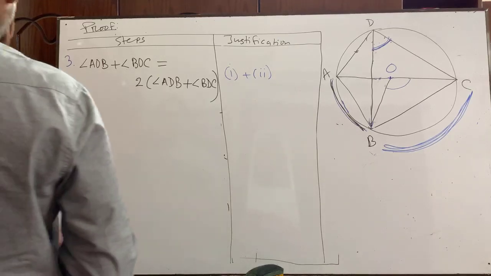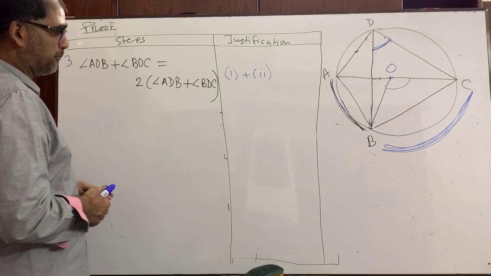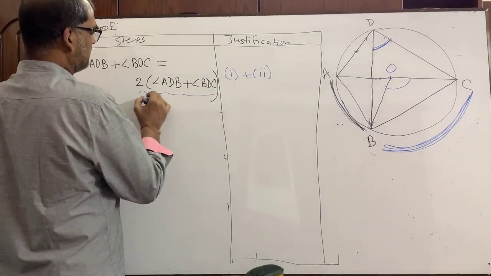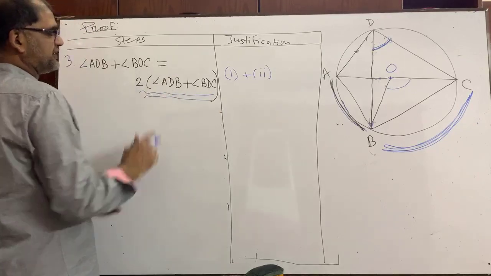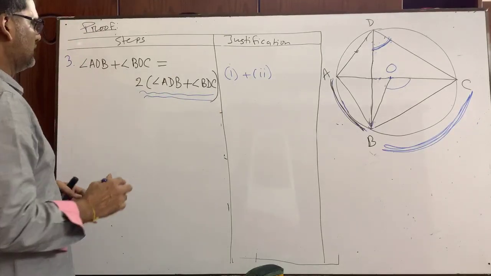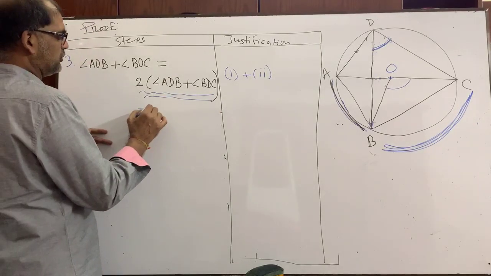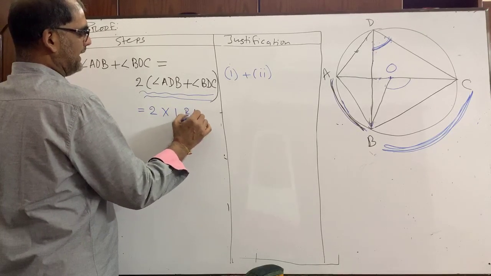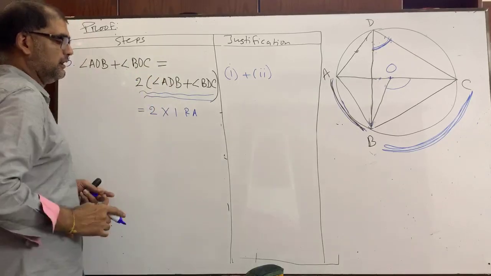Dear students, can you remember what was given in the particular enunciation? It was given as one right angle. So I can write 2 into 1 RA. RA means right angle.